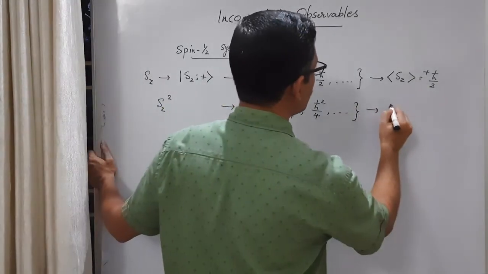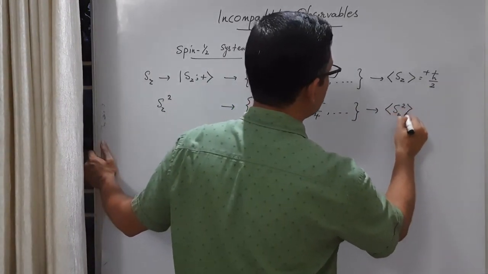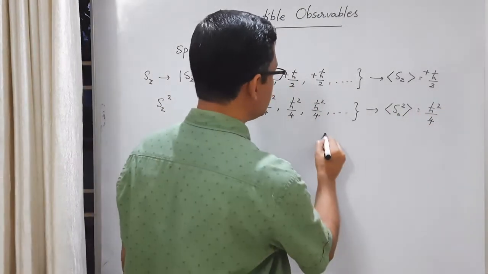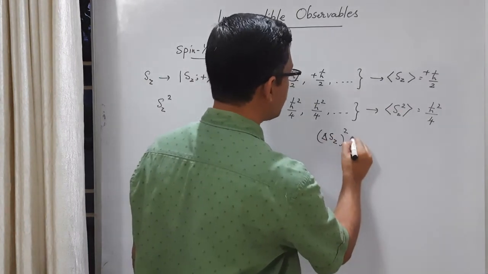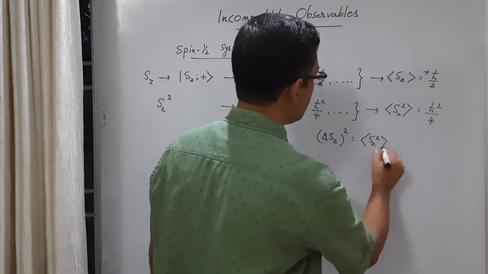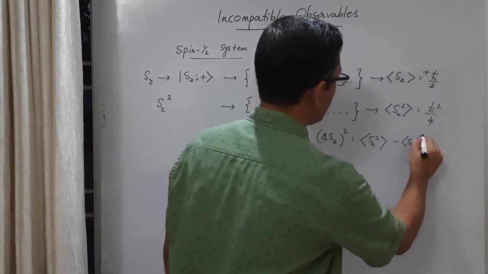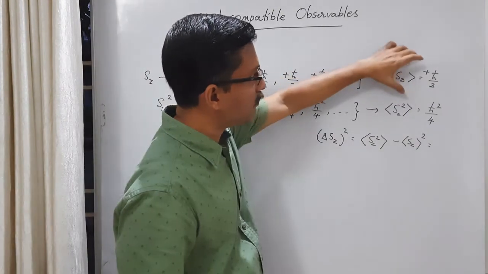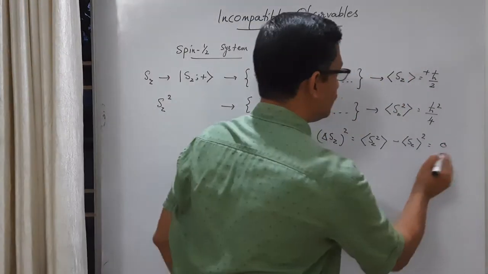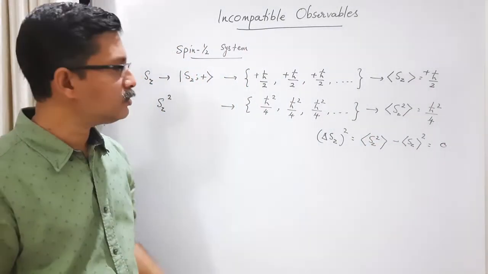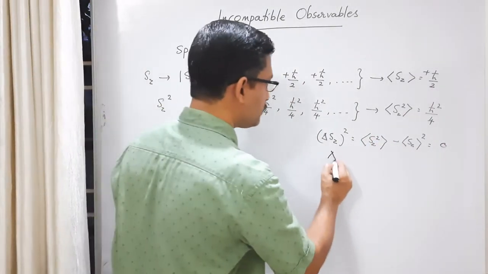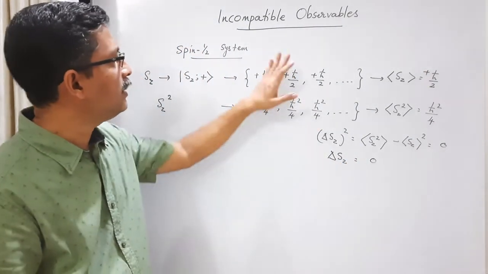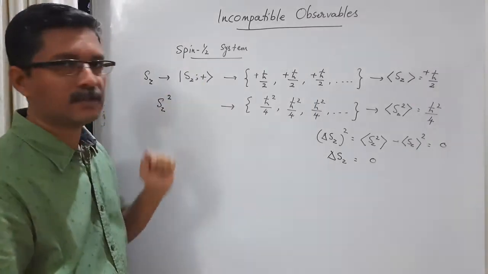And the average value of Sz square will be h cross square by 4. So what is the spread? The spread is delta Sz square, the average value of Sz square minus the square of the average of Sz. So this is h cross square by 4, and Sz average square will be h cross square by 4. The spread, the mean square deviation, is 0. So the root mean square deviation, that is the uncertainty, is also 0. And that's why Sz is said to be sharp in this state.